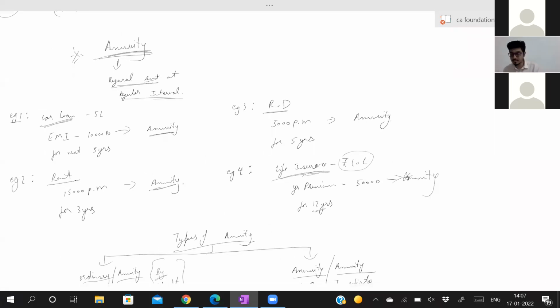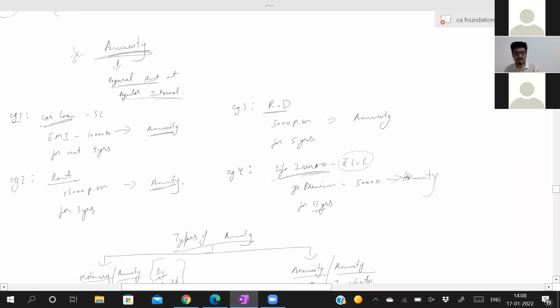We had seen some examples also. EMI of a loan. You have to keep on paying that equated monthly installment or yearly installment. Same amount, regular amount at regular interval. It can be monthly, it can be quarterly, can be yearly. This is called as annuity.